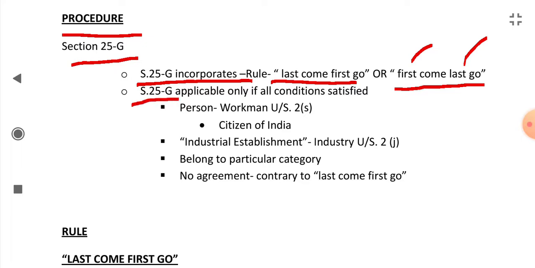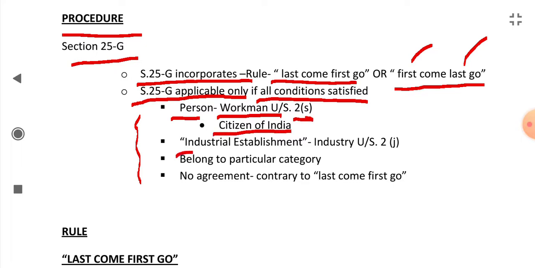Section 25G is applicable only if all conditions are satisfied. If all these conditions given below are satisfied, then Section 25G will be applicable. The person must be a workman under Section 2(s), that he should be a citizen of India. The industrial establishment should be an industry under Section 2(j). The person should belong to a particular category.